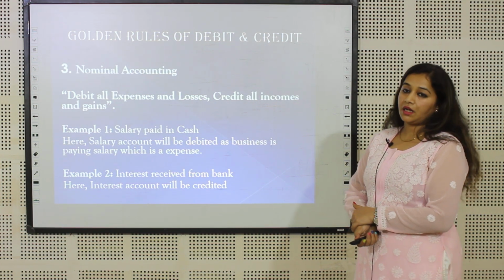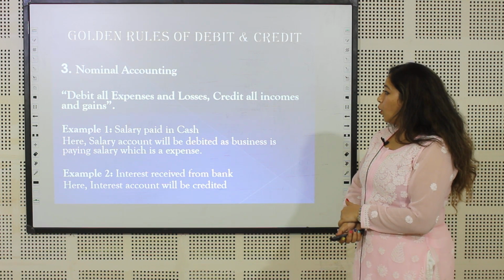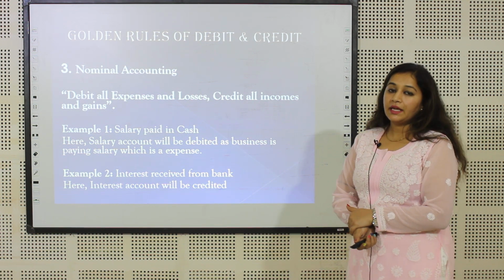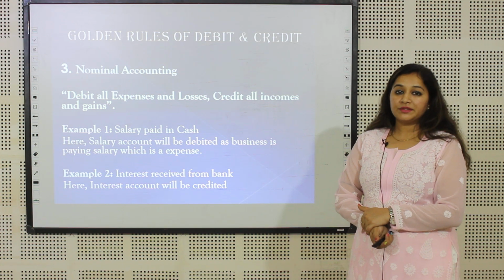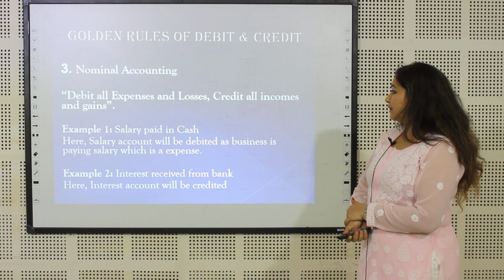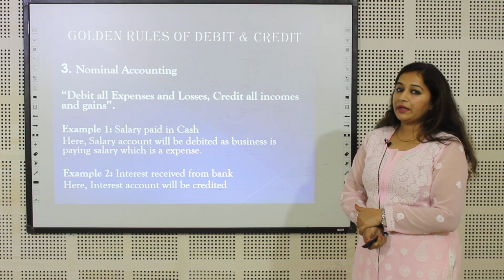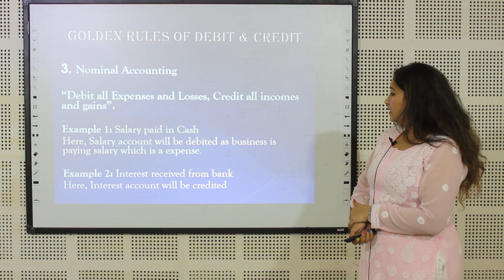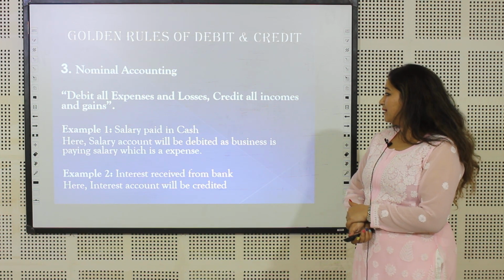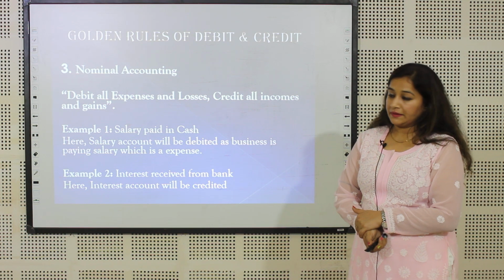And the last account is nominal account. The last rule: debit all the expenses and losses and credit all the incomes and gains. First example, salary paid in cash. The company is paying the salary in cash. So salary account will be debited, as the business is paying salary and it is an expense for the business.